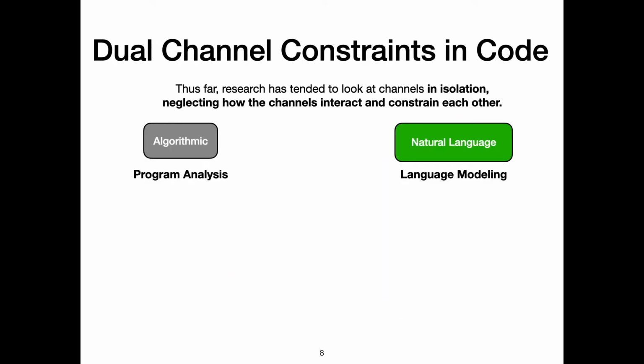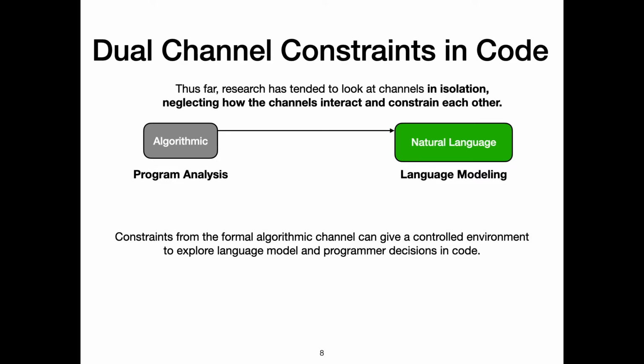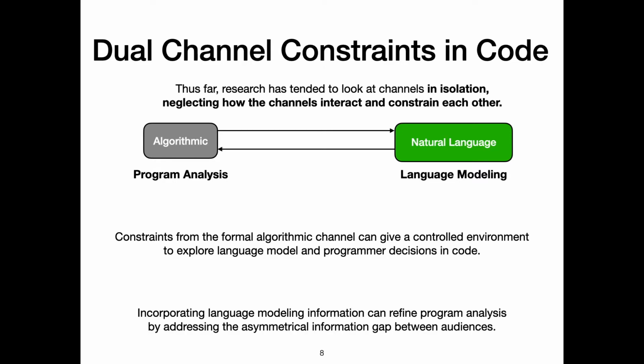Our vision paper calls for exploiting channel interactions, as previous research has tended to leave information off the table. Each channel constrains the other, with the algorithmic constraints on the natural language channel giving a way to explore how people and language models process code, and with natural language constraints on the algorithmic channel providing a way to bridge the machine's knowledge gap arising from asymmetry.